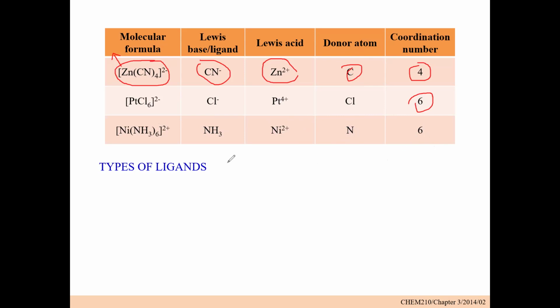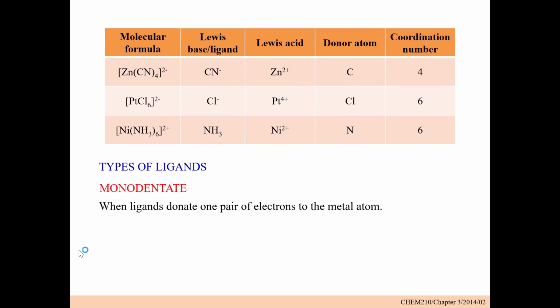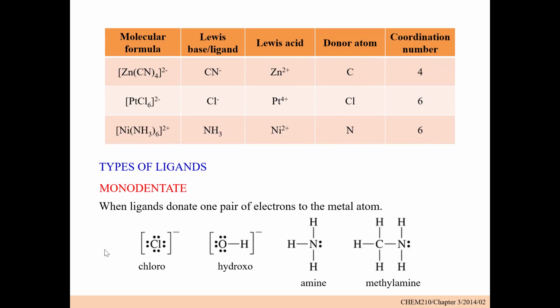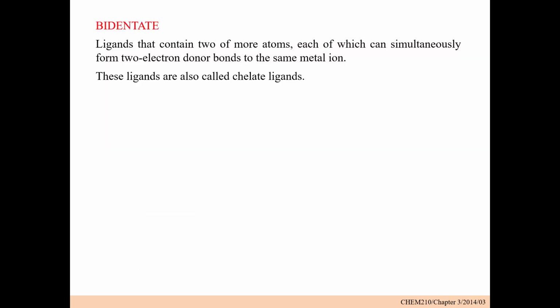So now we are going to look at these different types of ligands on the basis of the point of attachment. So we have the monodentate ligand. When a ligand donates 1 pair of electrons to the metal atom, that type of ligand is called a monodentate ligand. Examples of monodentate ligands are chloro, hydroxo, amine and methylamine. All these are examples of monodentate ligands. Okay.